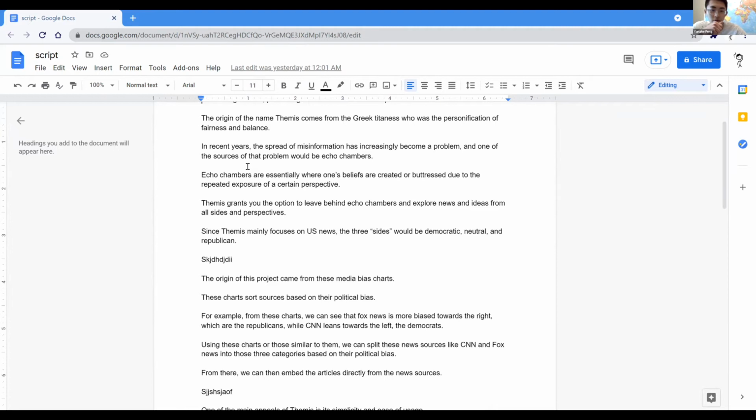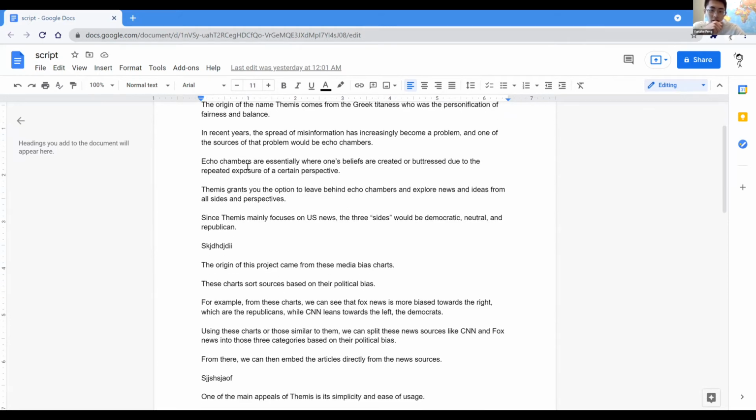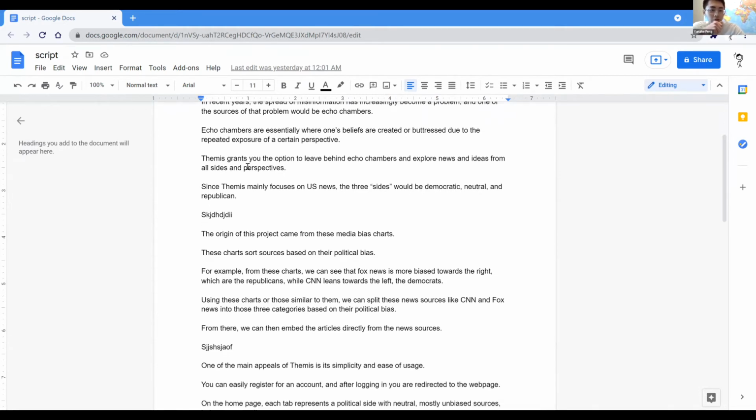Using these charts or those similar to them, we can split these news sources, like CNN and Fox News, into three categories based on their political bias. From there, we can then embed the articles directly from the news source.